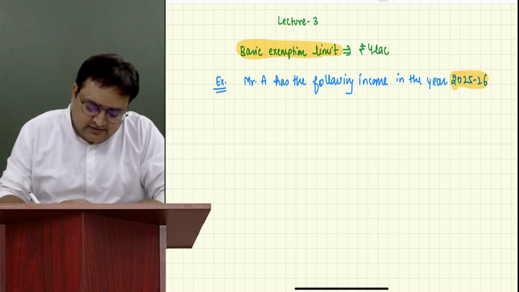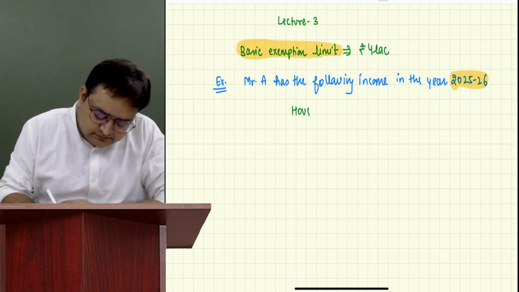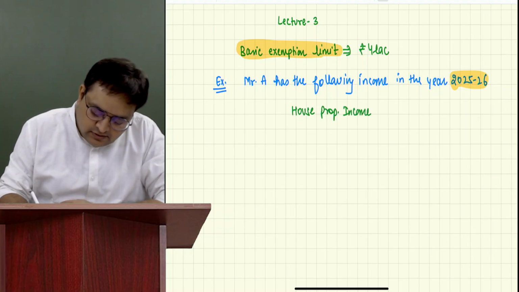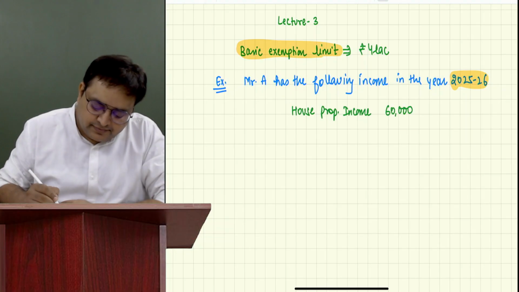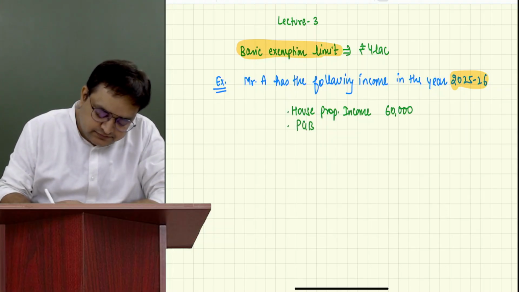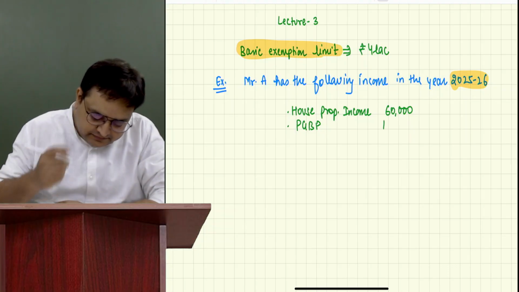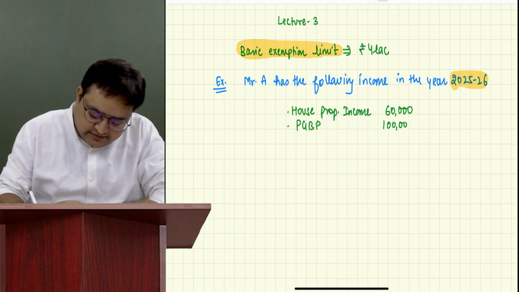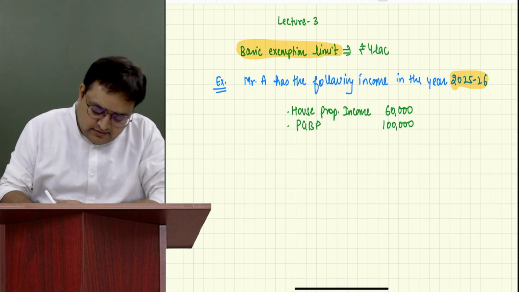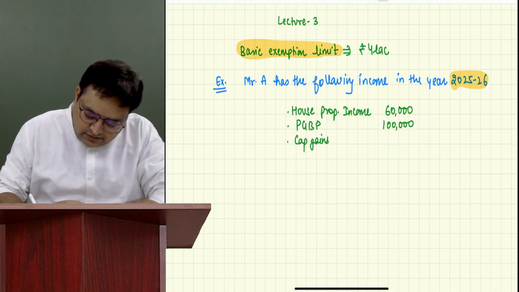He's saying that I have house property income of rupees 60,000. He has PGBP income also, rupees 1 lakh. He has capital gains also, rupees 5 lakh.